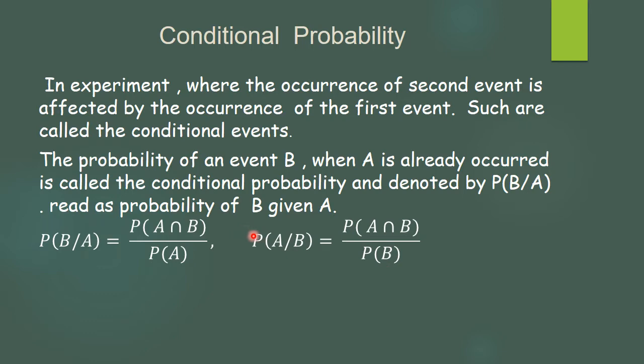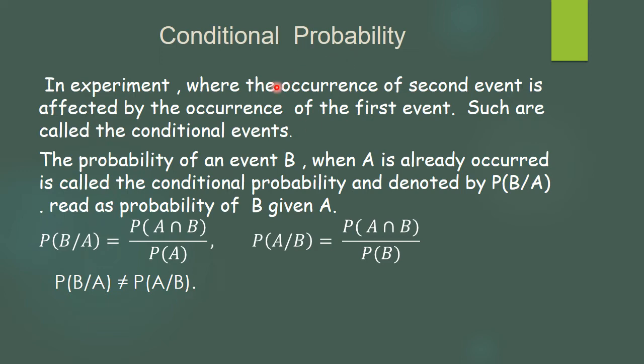Then only we can calculate A given B, and if P(A) is not 0, then we can calculate B given A. From these formulas we come to know that probability of A and probability of B will not be equal every time. And so probability of A given B is not equal to B given A. These two probabilities are not equal.